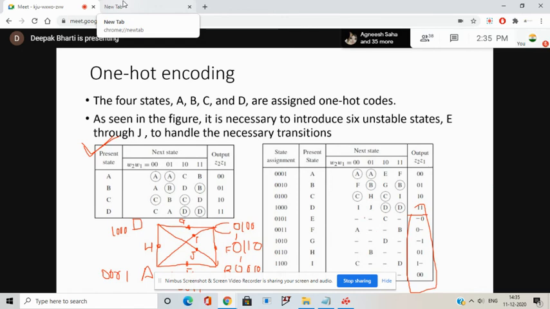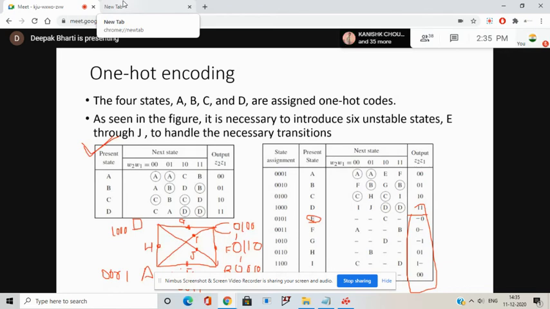So the codes given in the table are wrong, I think. No, I'm not saying that E is between A and B. I have just drawn it here for reference. I don't know whether E is between A and B or in any other node. Here it's between A and C, I guess.